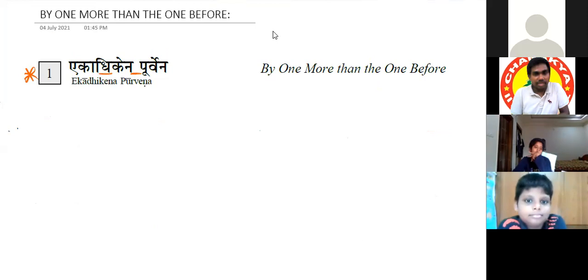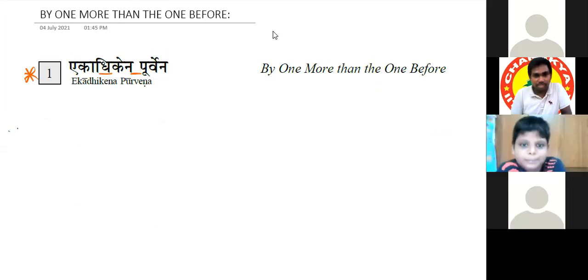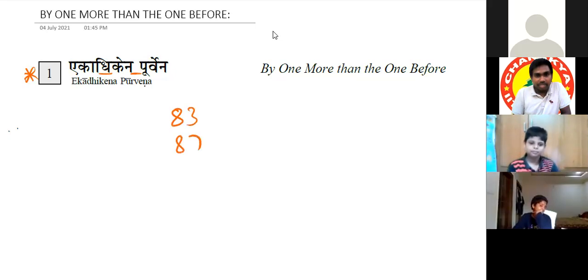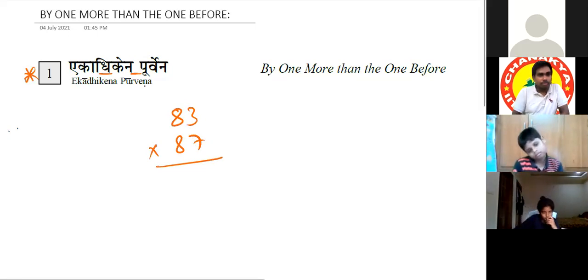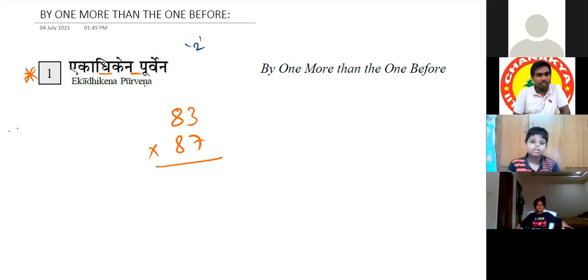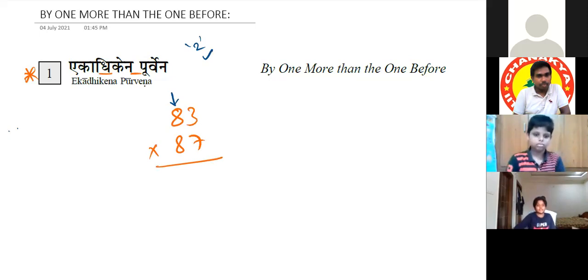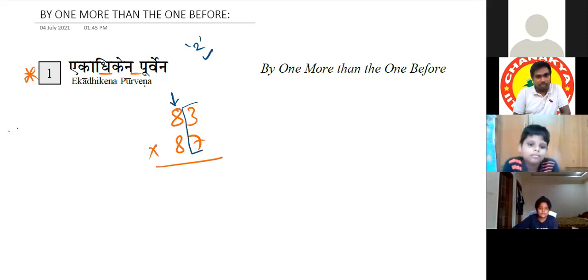Okay, Ekadhikena Purvena. One more application for this is, see, like 83 into 87. Any observation in this? Both are 2-digit numbers. Any other observation? 8 is common, in the tens place 8 is common. Any other observations? They both have the same base. Okay. Next, what about these two?